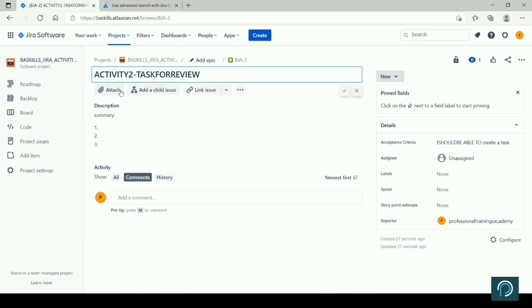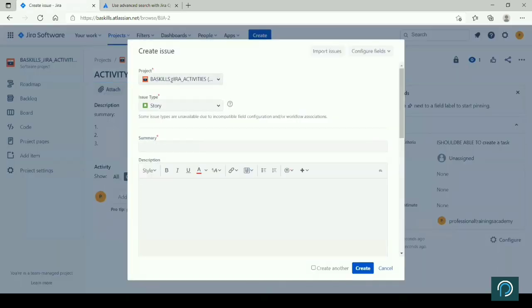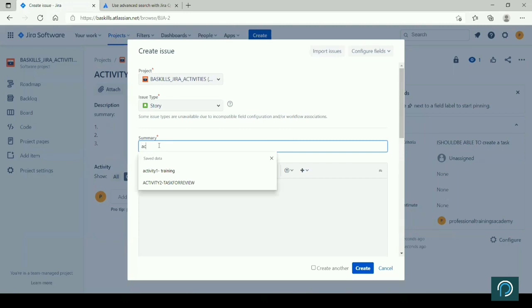Somehow this edit option I don't see. Yeah, but there is an edit option. Let's try from a new one, right? So story, activity 3. But for one story, if you want to modify it further, just pull up that story and there is an edit function. I don't know why I do not see it. I will just search. But at the top, like attach and all, you see there is an edit function. So you click and you edit.